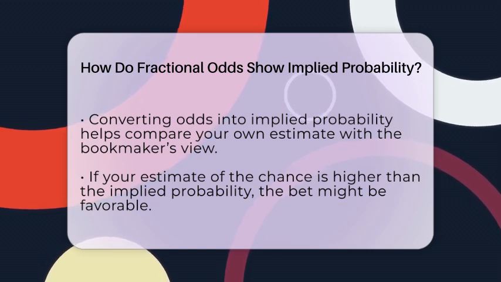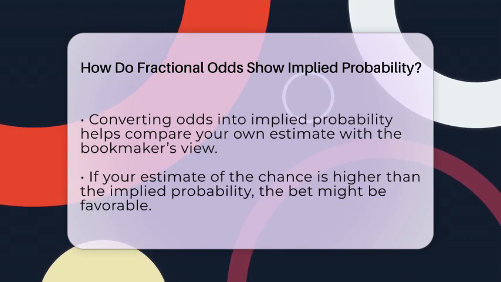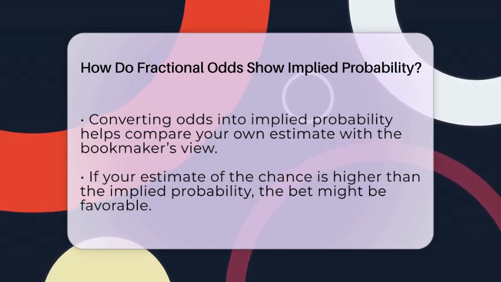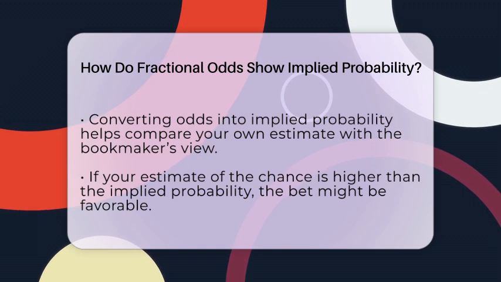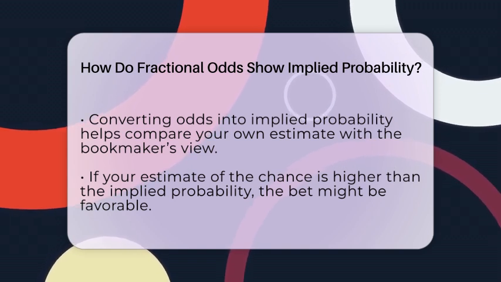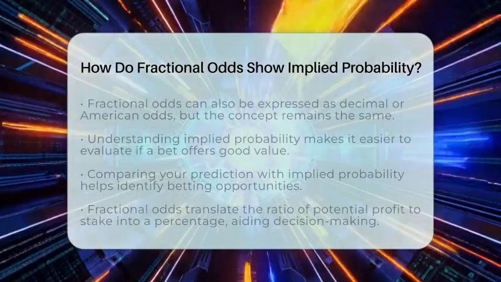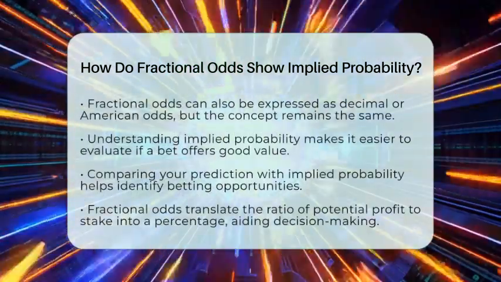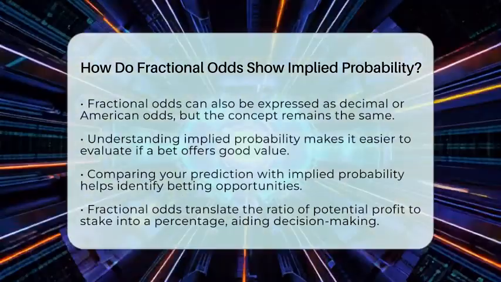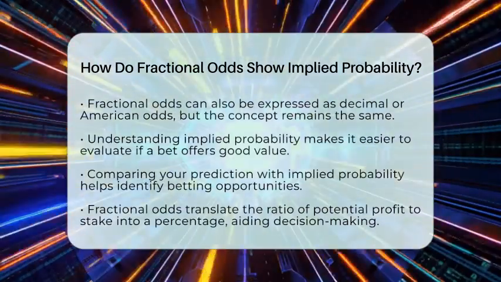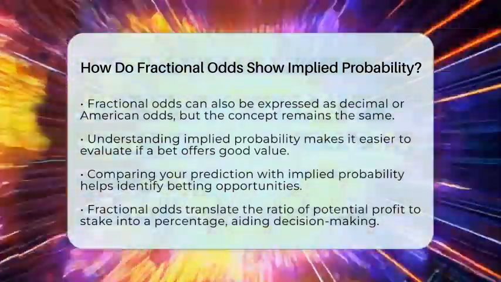Fractional odds are just one way to express the same idea, and they can also be shown as decimal or American odds. The key is understanding that the implied probability is a way to translate the odds into a percentage. This makes it easier to see if a bet offers good value. When you compare your own prediction to the implied probability, you can spot opportunities where the odds might be in your favor.